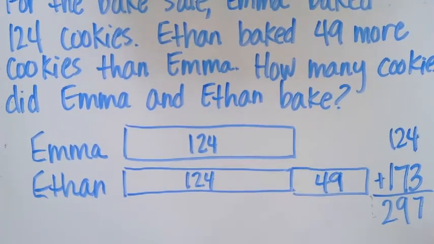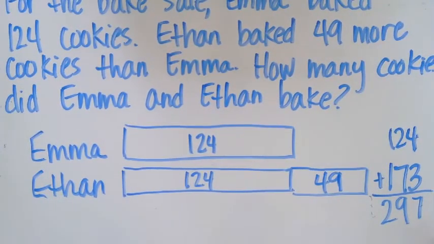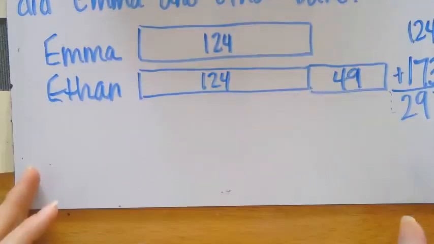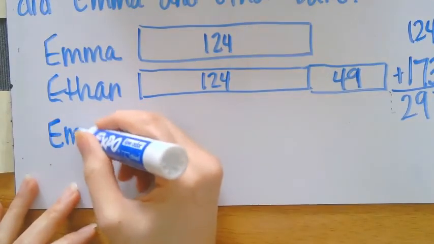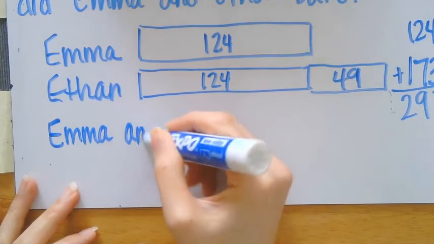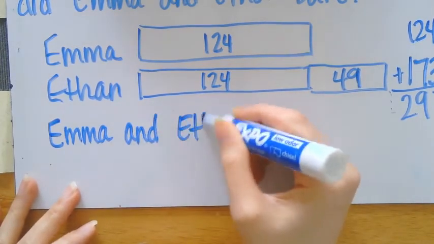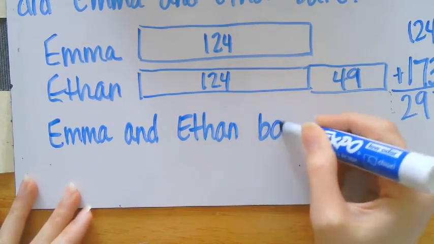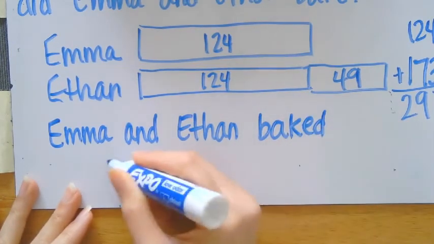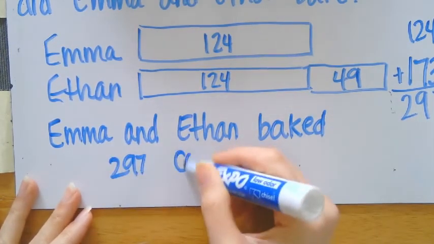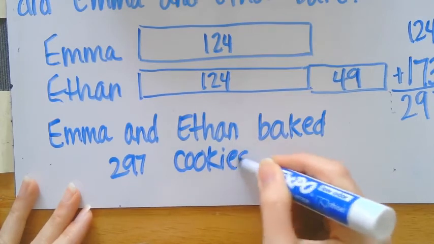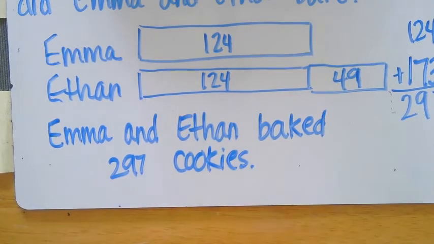How many cookies did Emma and Ethan bake? Emma and Ethan baked 297 cookies.